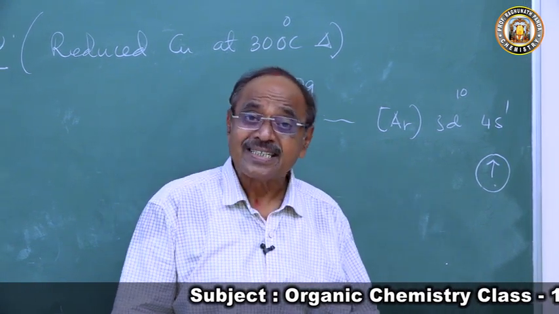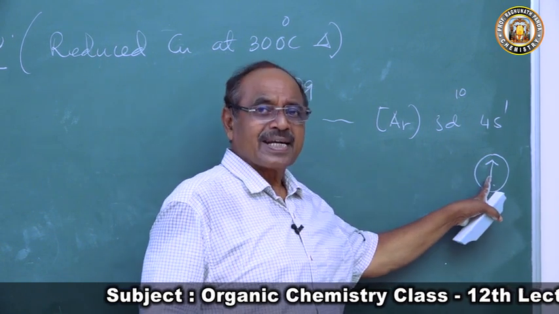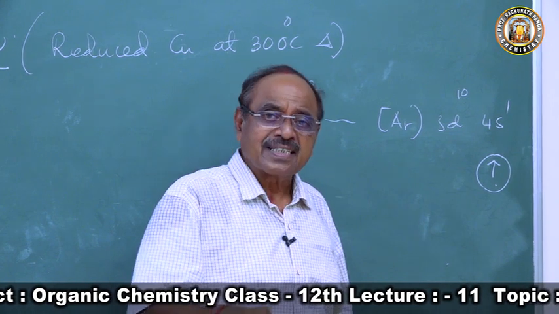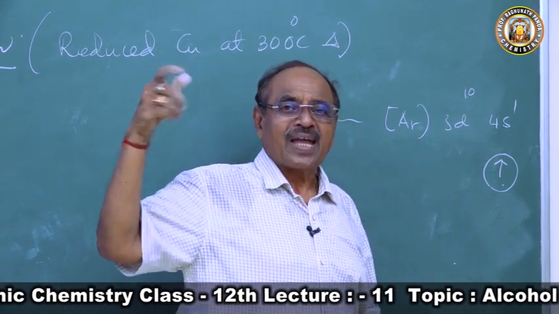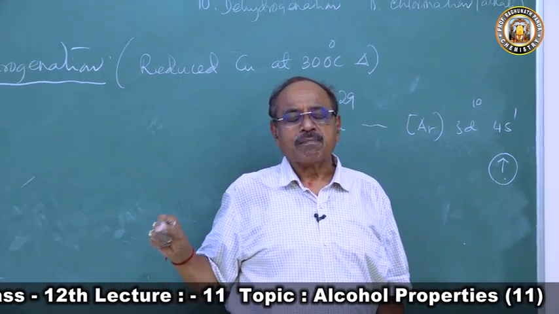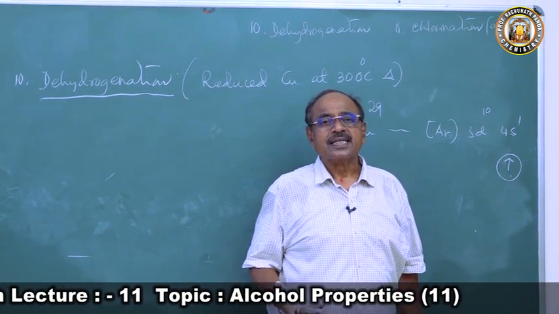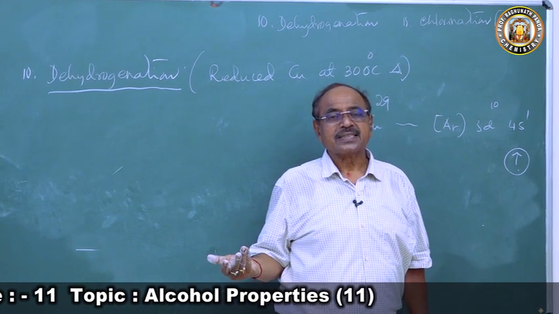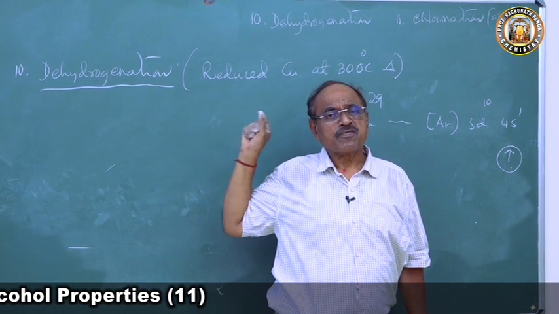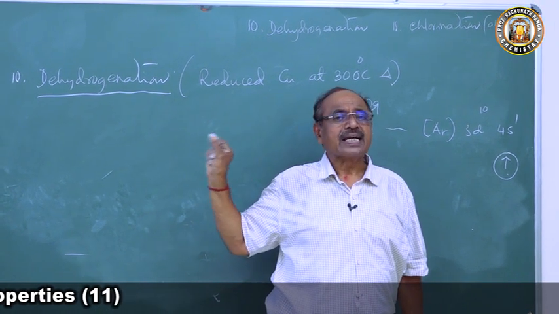That is the reason this unpaired electron present in the pure copper atom has a tendency to remove hydrogen. Hence, reduced copper, the metallic copper, has a tendency to remove hydrogen. Hence, reduced copper is a very good dehydrogenating agent.